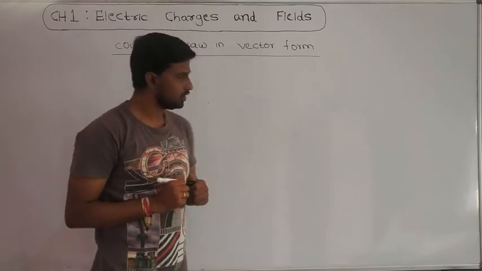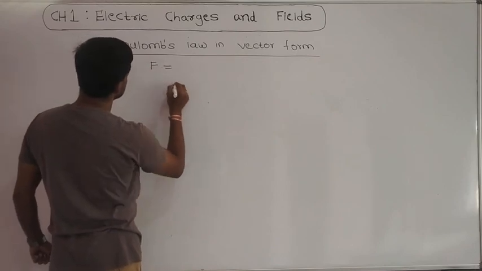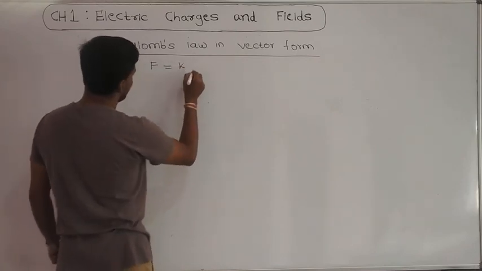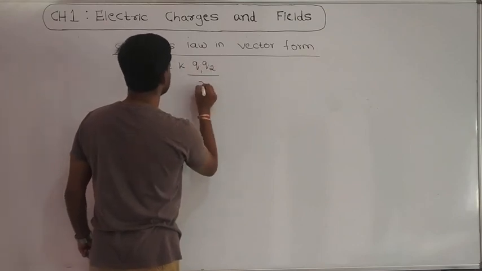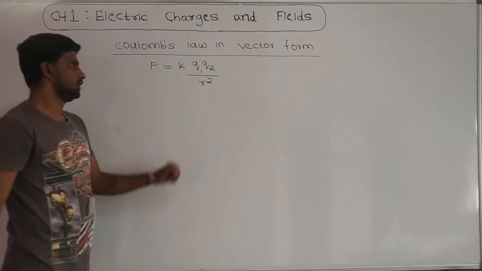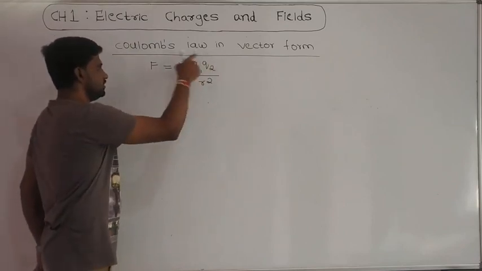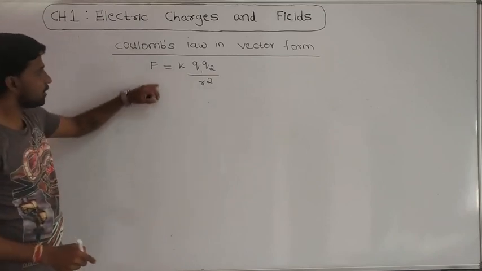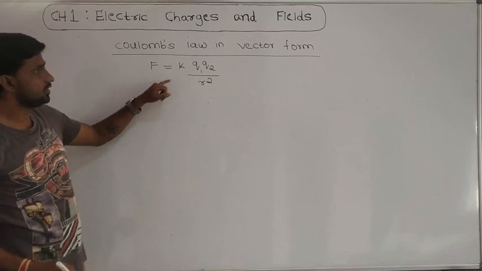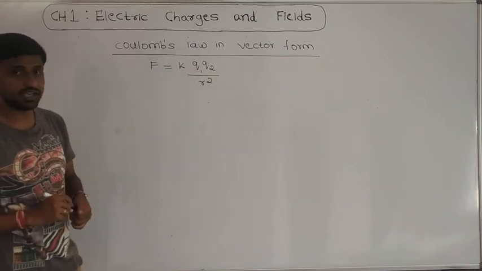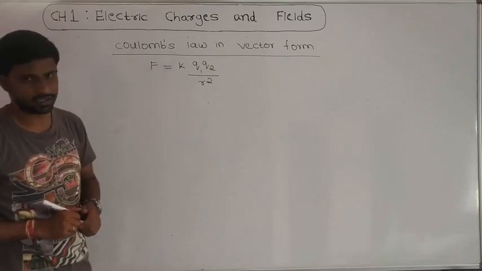Coulomb's law tells that the force of attraction between two point charges is directly proportional to the product of the magnitudes of the two point charges and inversely proportional to the square of the distance between them. That is represented like this. But this form indicates only the magnitude of the force. We should also indicate it in vector form, because force is a vector quantity. So how do we represent Coulomb's law in vector form?